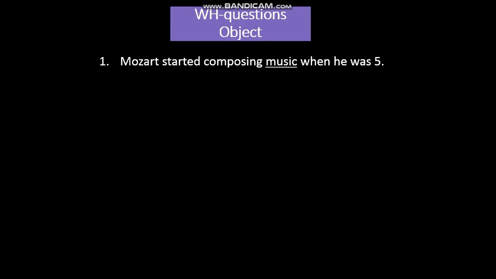Music is the object of the word composing. So you ask using what, and then you need the auxiliary verb. The auxiliary verb is taken from the verb started. Started is in the past, so you use did. What did Mozart start composing when he was 5?